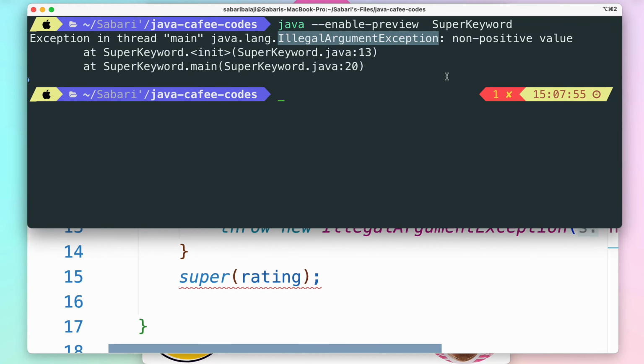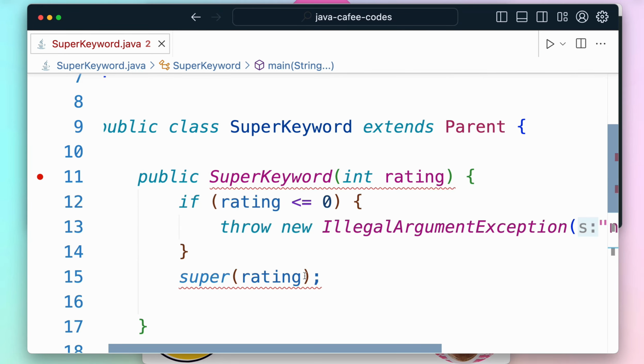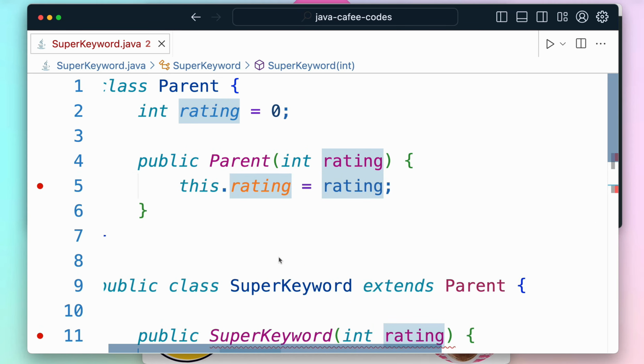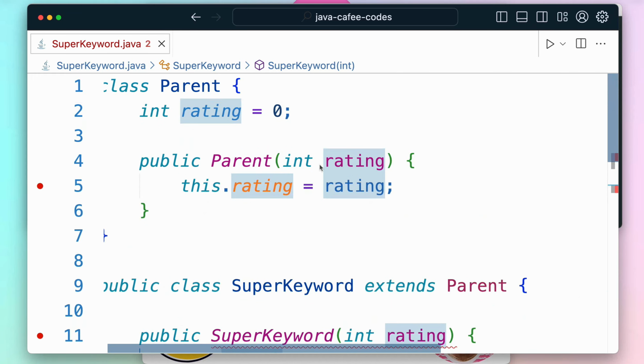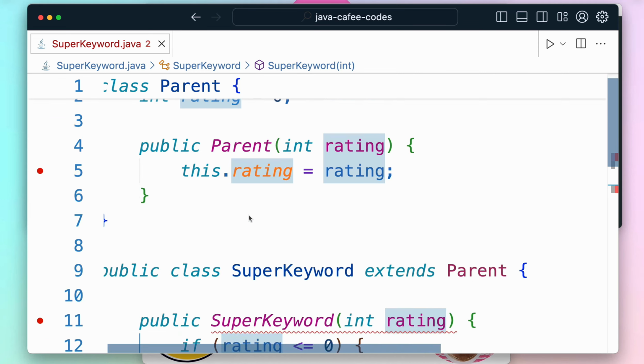So by this way, we can ensure that before we pass some value to the superclass constructor by calling the super keyword, we can validate it, and then if the value is valid, we can pass it on to the superclass constructor by calling it through the super of call. This rating makes more sense, and it's more of a valid value which can be manipulated further inside the parent class constructor.